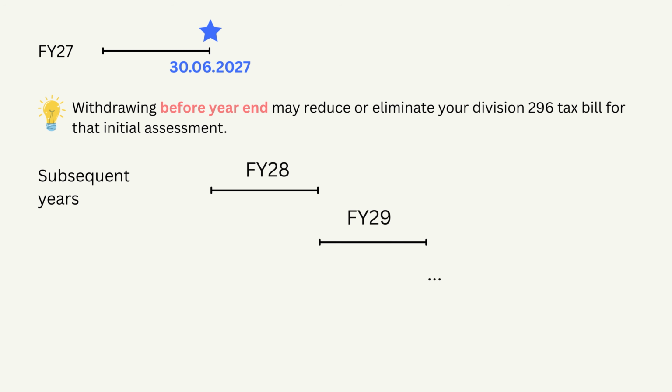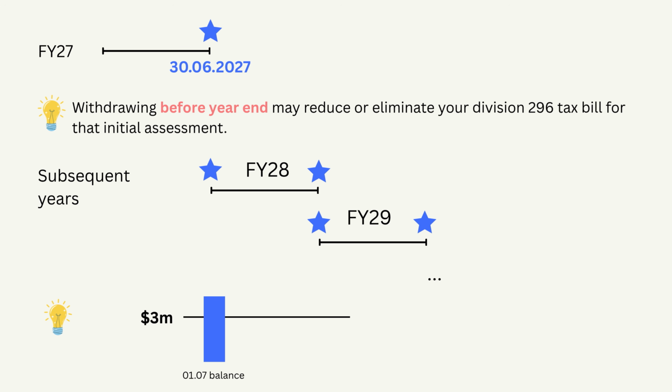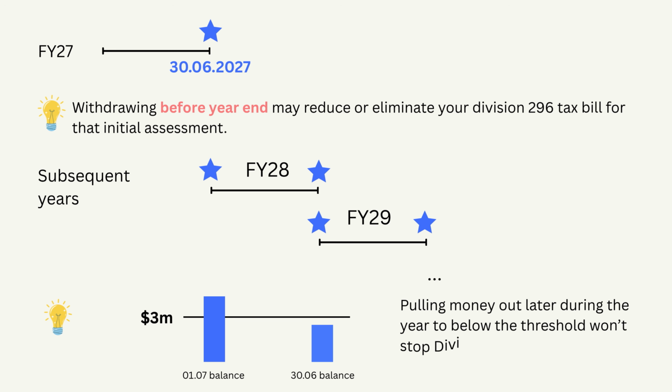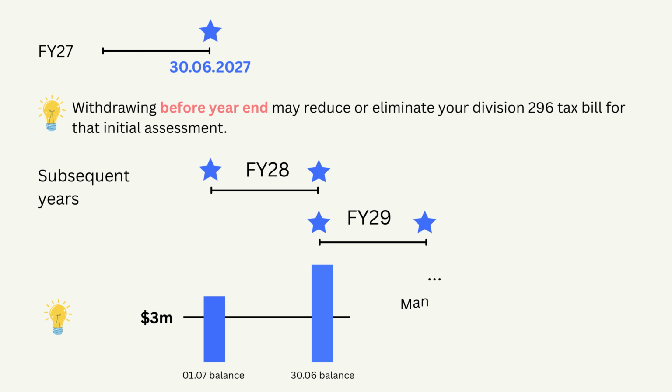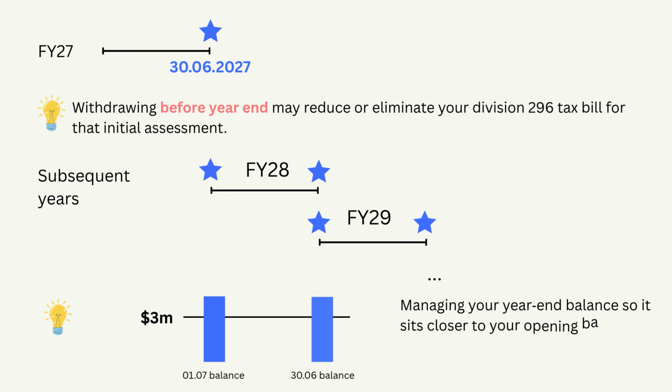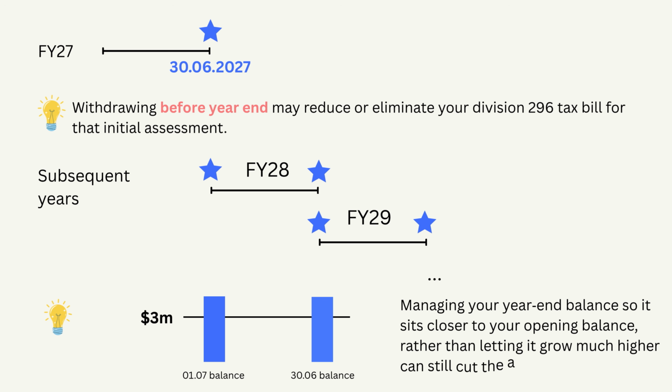From FY28 onwards, the higher of your opening and closing total super balance will be used to determine whether Division 296 applies. So if your 1st of July balance is already above the threshold, pulling money out later during the year to below the threshold won't stop Division 296 from applying. But managing your year-end balance so it sits closer to your opening balance rather than letting it grow much higher can still cut the amount of tax you pay.